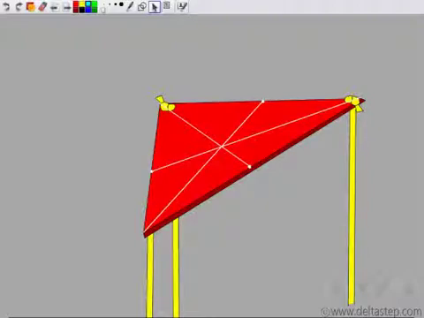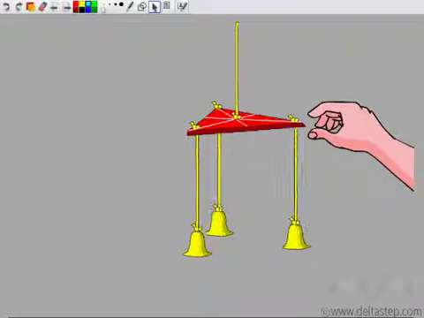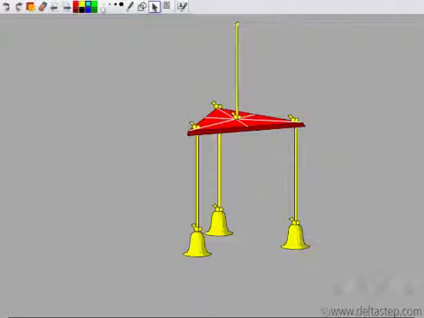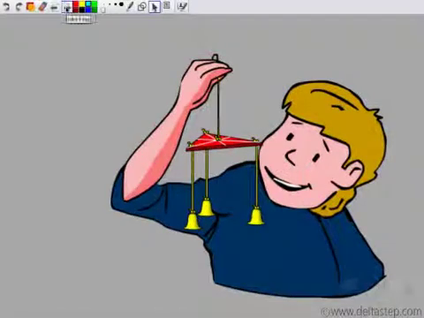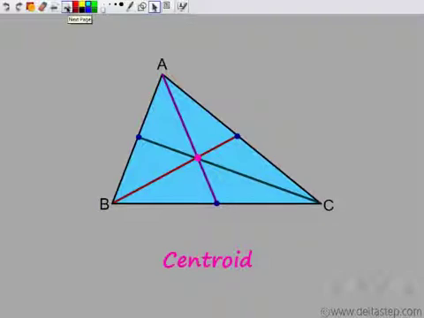These medians intersected at a point, and now he decides to put the thread at this point. So what do you see? That the triangle gets balanced when he puts the thread along this point, which was the point where all the medians intersected. So what is this point actually called? Why is it that the triangle got balanced at that point? Let us see. So this point is actually the point of intersection of the 3 medians. So these are the 3 medians.